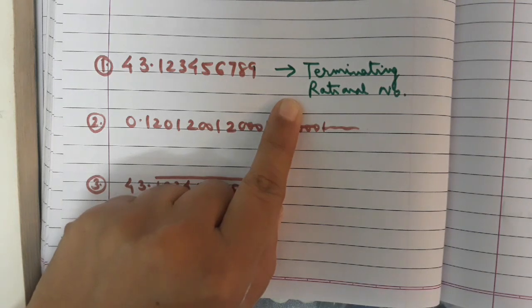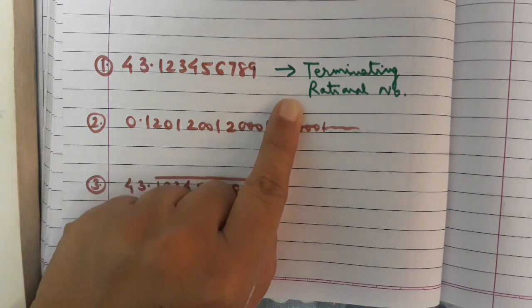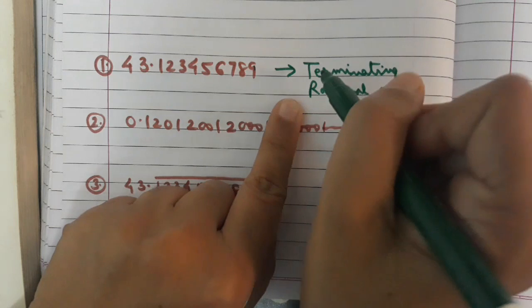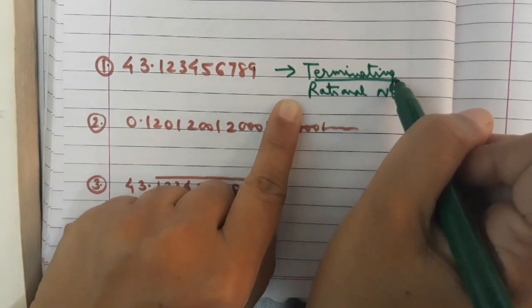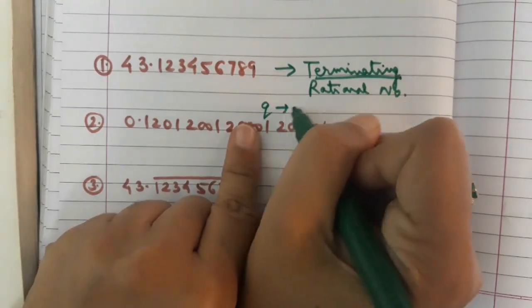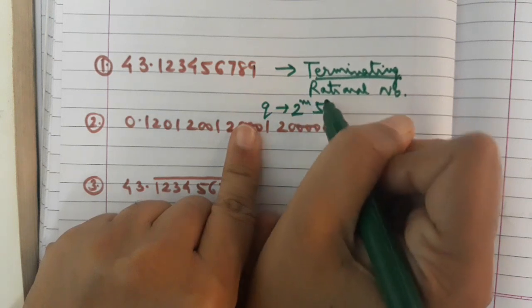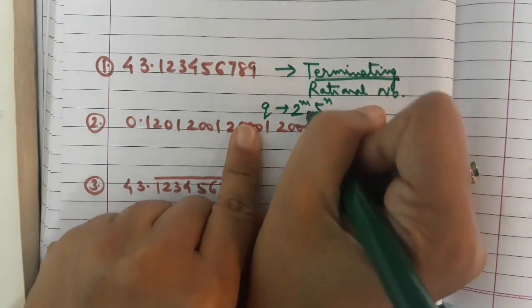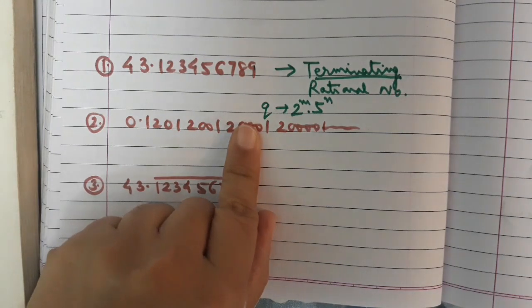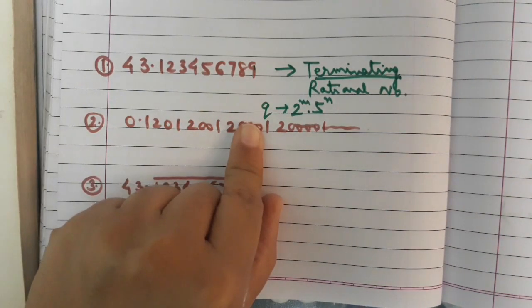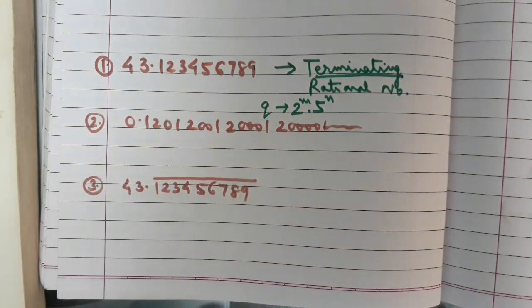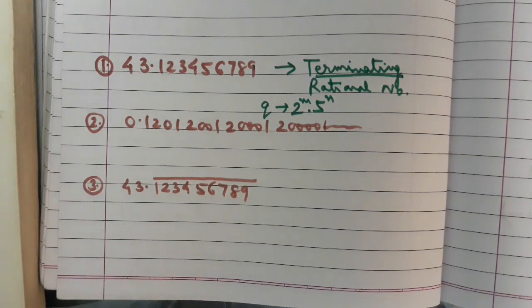Now this is a rational number. After this they are saying if it is a rational number, then we have to tell about the prime factors of q. Since the decimal expansion is terminating, q is of the form 2 raised to the power m into 5 raised to the power n, where m and n are whole numbers, or we can say that the denominator q has prime factors 2 and 5. This question you can do in the book itself.